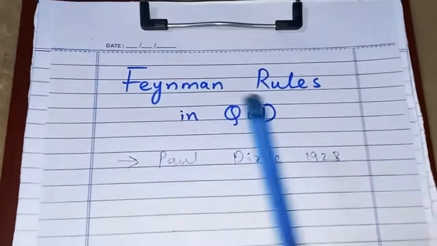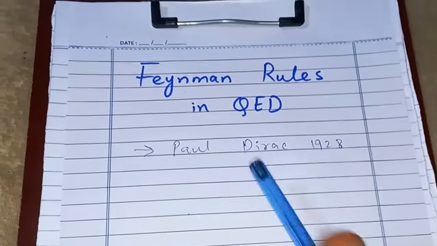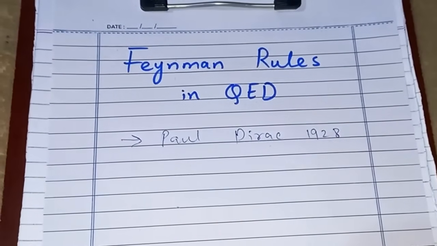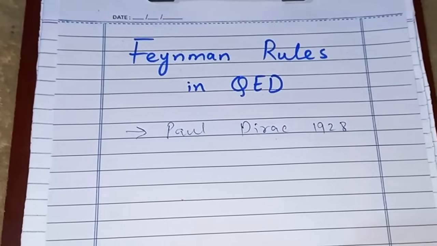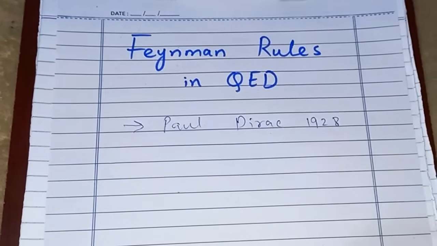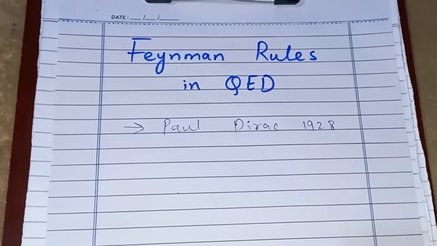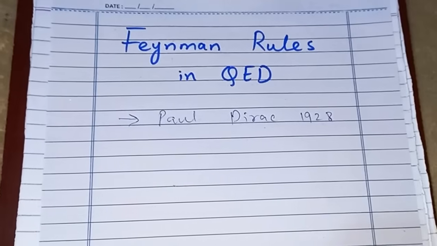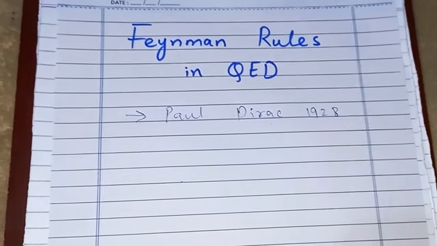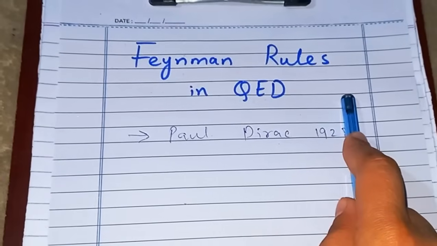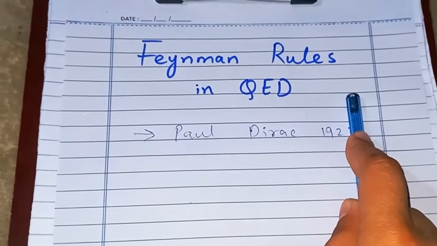Later on, Richard Feynman presented a formulation, new ideas, and methods in quantum electrodynamics, for which he was awarded the Nobel Prize in 1965, along with other scientists as well, like Julian Schwinger and the other one. I'll mention their names. They presented their methods, which were really easy. And out of them all, Richard Feynman's method was the simplest one. And it's even used today.